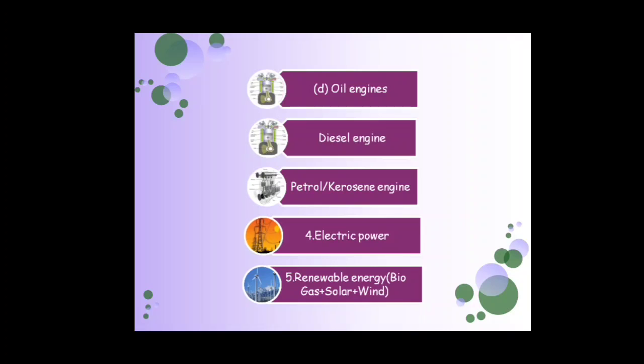When we consider renewable energy sources in farm operations, the major utilization is biogas, solar energy and wind energy for electricity generation.